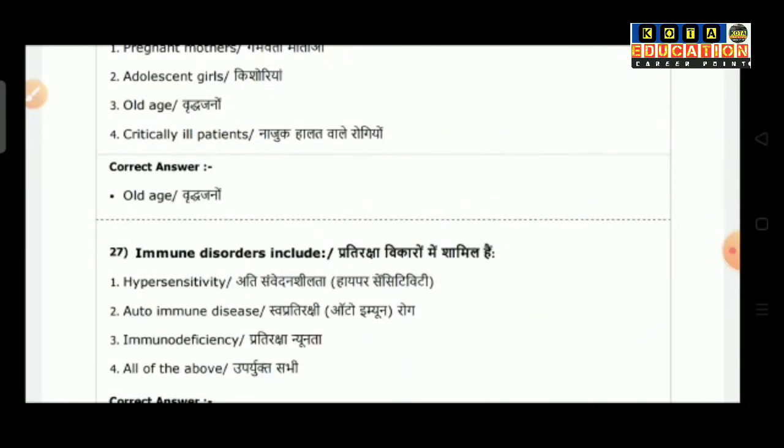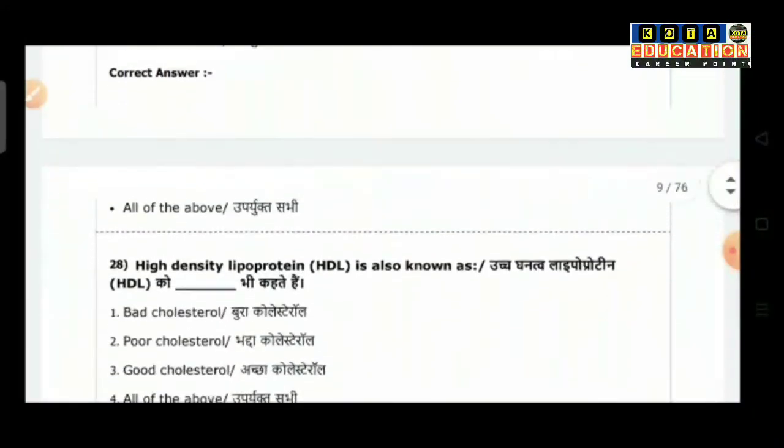Question number 27: immune disorders include. Option 1 is hypersensitivity. Option 2 is autoimmune disease. Option 3 is immunodeficiency. Option 4 is all of the above. So the correct answer is all of the above.